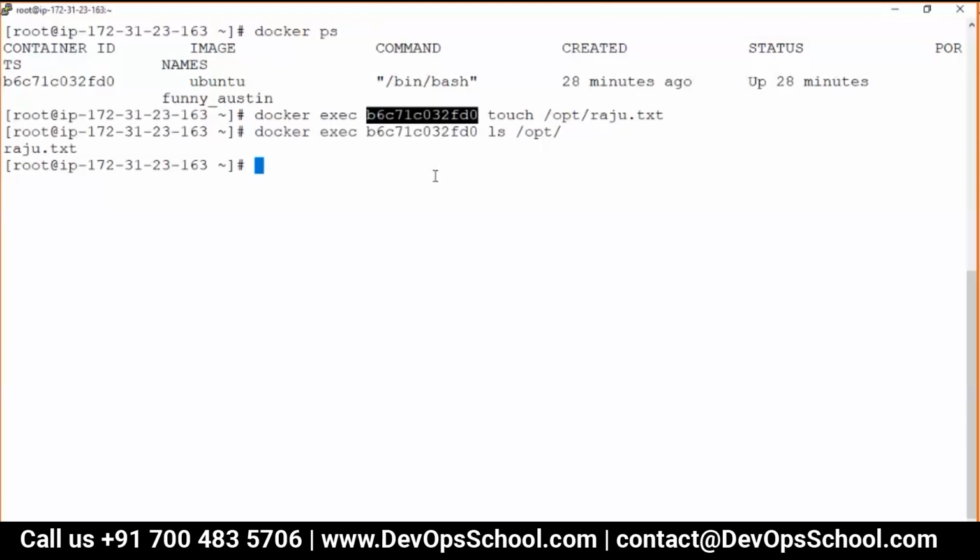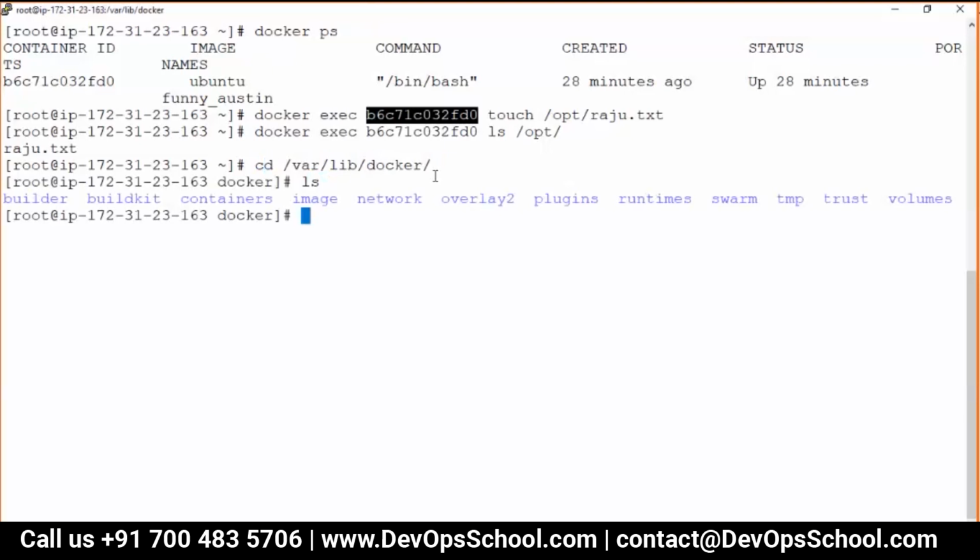Now guys, I'll go to /var/lib/docker. Okay, good. Look at my screen. This location you might have seen in the docker info command. This is called the docker root directory. Now can I find this file raju.txt in this?